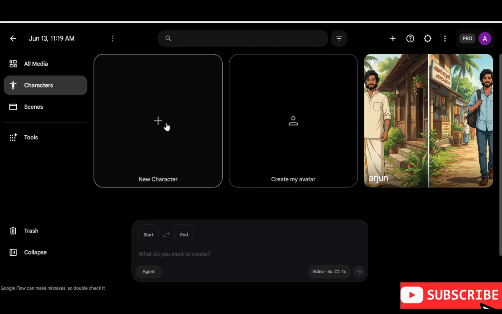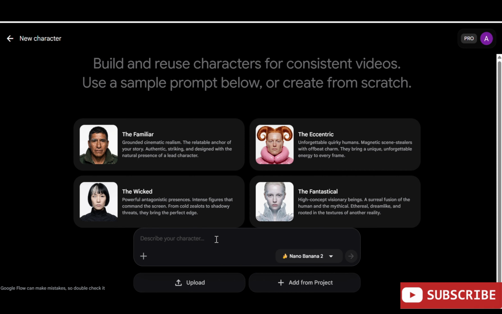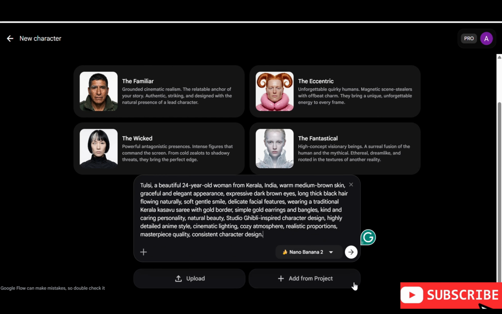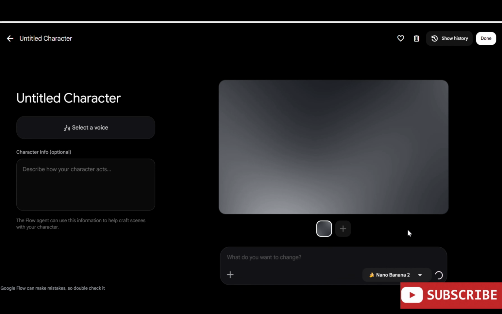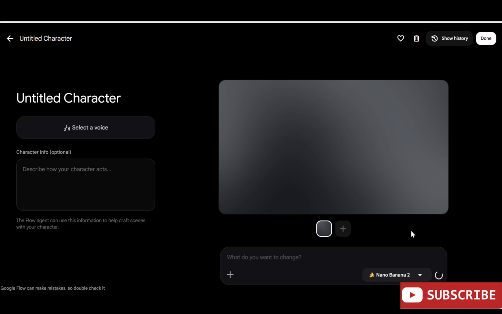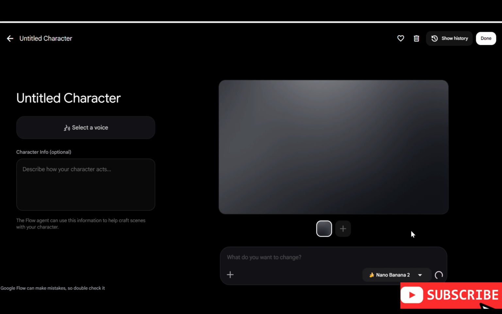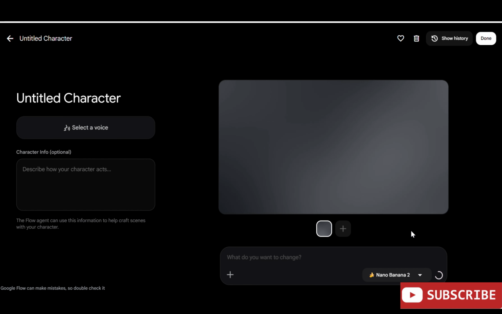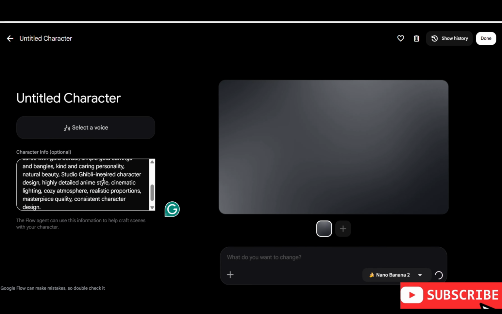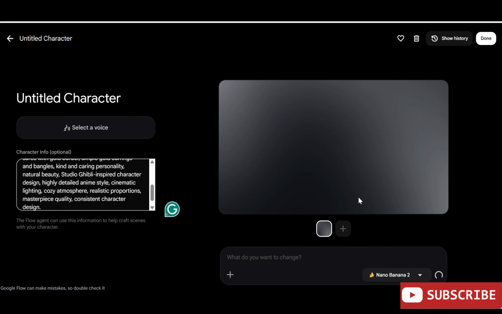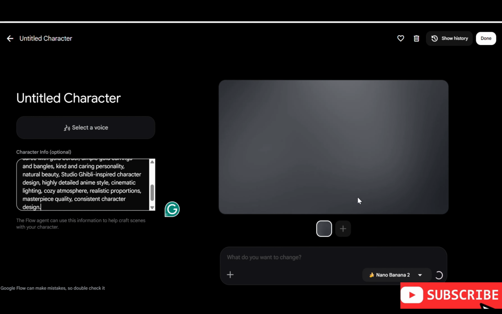After generation is finished, preview the character to make sure the face, hairstyle, beard, clothing, and overall appearance match the vision for Arjun. If needed, make small adjustments and regenerate until you get the perfect result. Finally, save the character. Great. Arjun is now ready and can be used in all future scenes and videos.